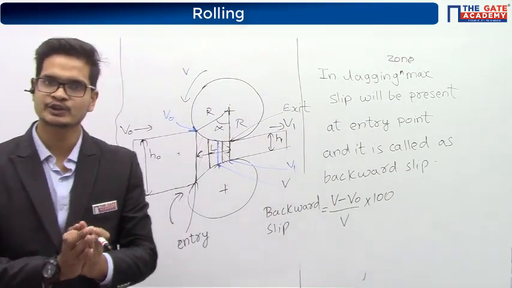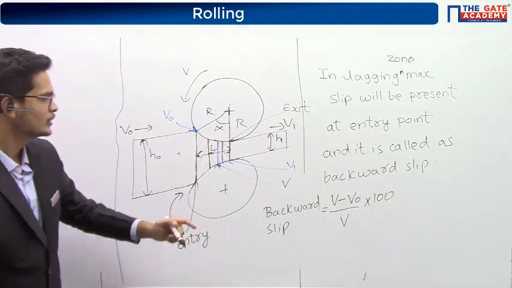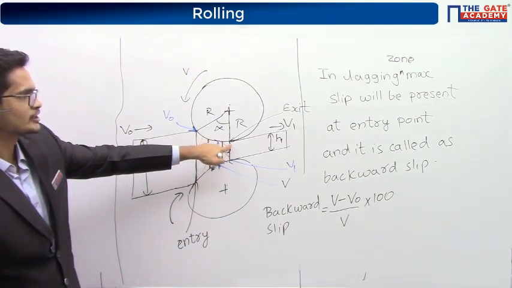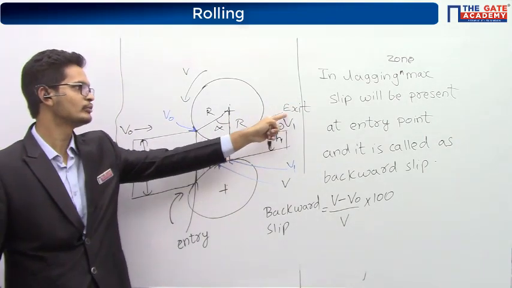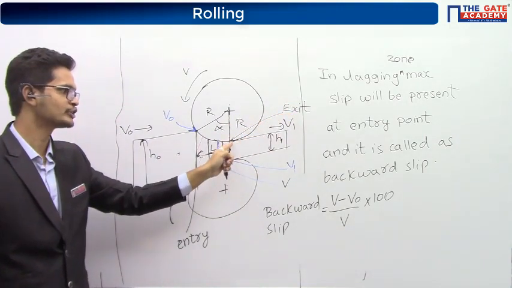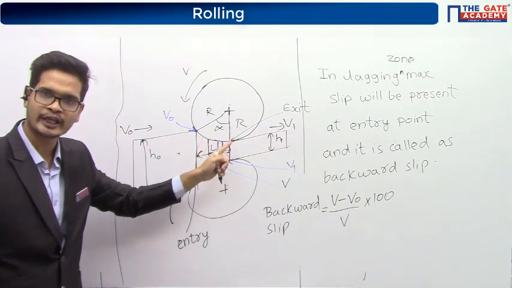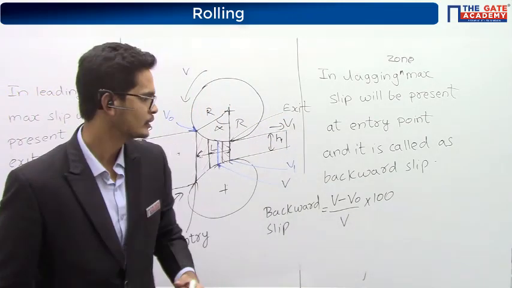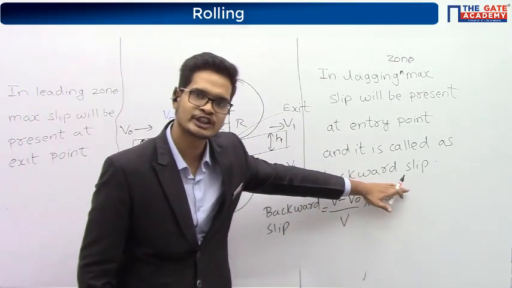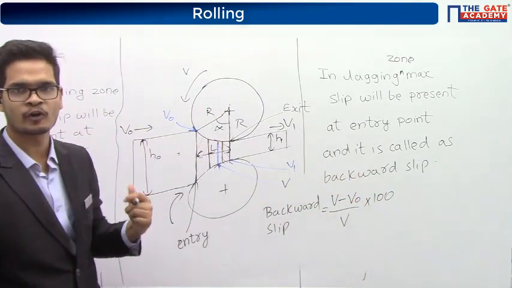Similarly, in the leading zone, the maximum slip will be present at the exit point. The exit point is marked at this point. Here it was called backward slip, so in this zone it will be called forward slip.